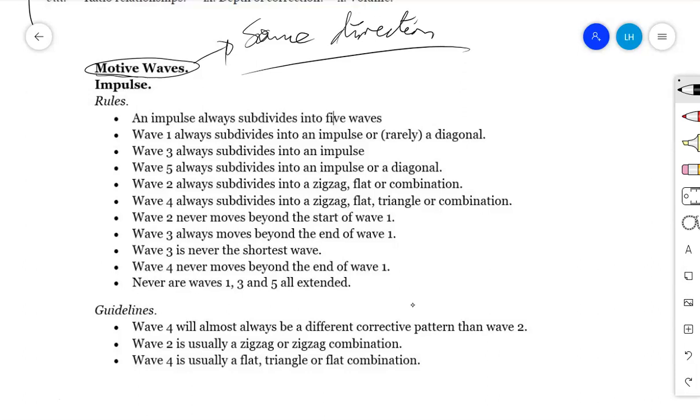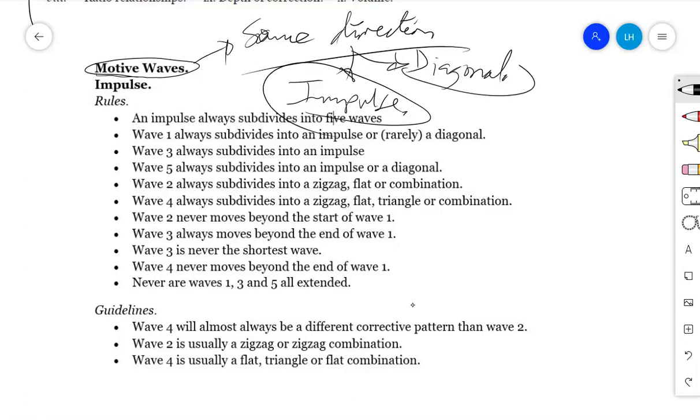And those motive waves are of 2 types. A motive can be an impulse, and then a motive can be a diagonal. All of them are motive because they are moving in the direction of the trend, but the building structure is different. Due to the variation in the building structures, we come out with what we call the impulse, and then what we call the diagonal.